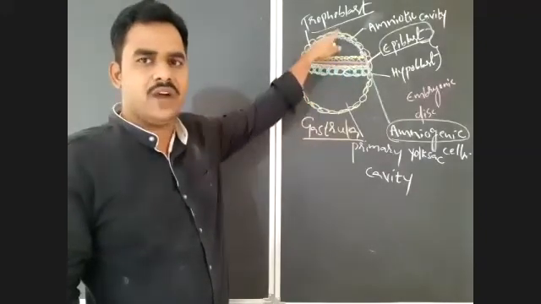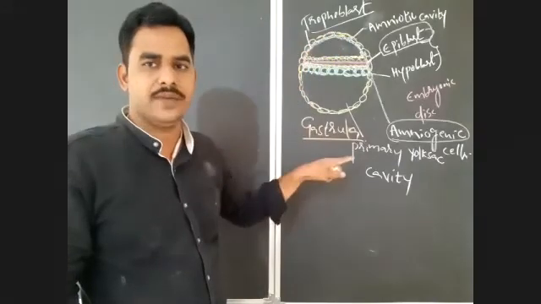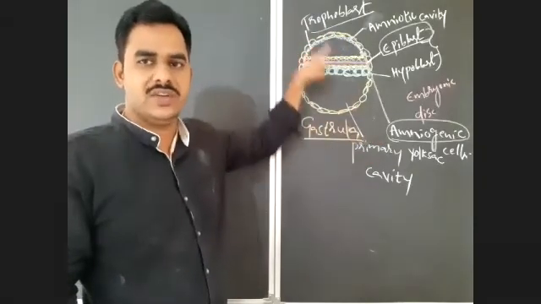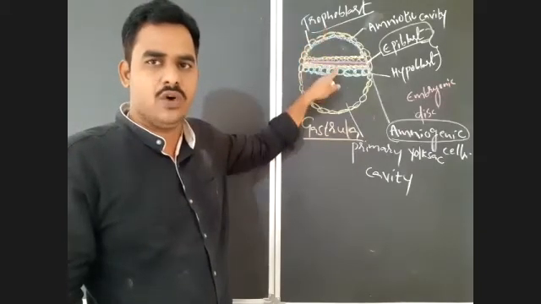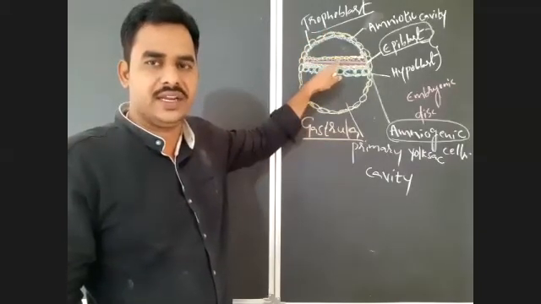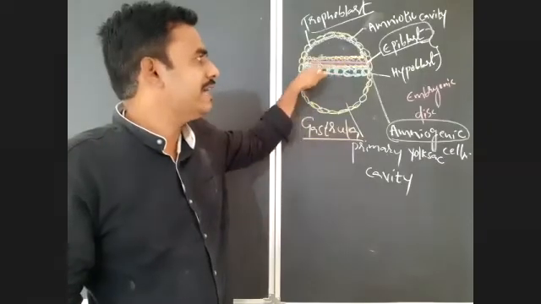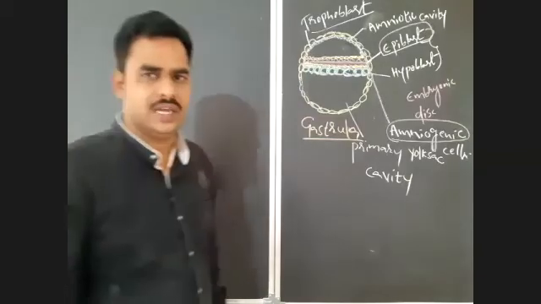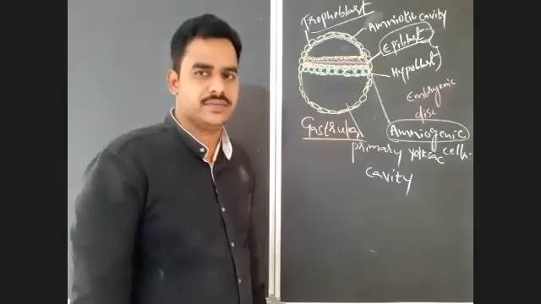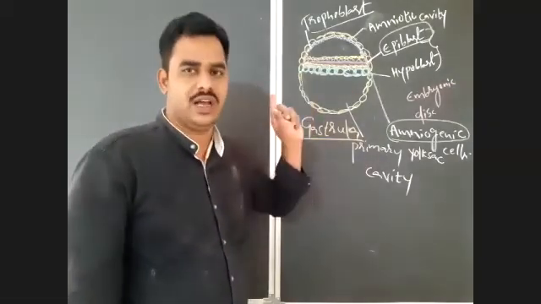The roof is lined by amniogenic cells derived from the trophoblast layer, and the floor is lined by epiblast cells. That means epiblast is modified into ectoderm; ectodermal cells are epiblast cells.